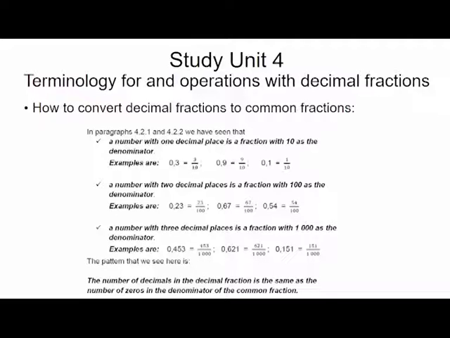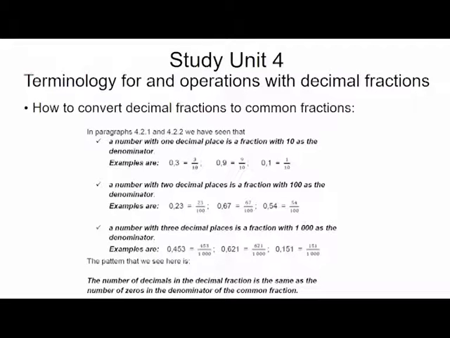Then a number with 2 decimal places is a fraction of 100, and we call it a hundredth. 0.23 is 23 over 100 because the denominator is 100. 0.67 is 67 over 100 and 0.54 is 54 over 100.